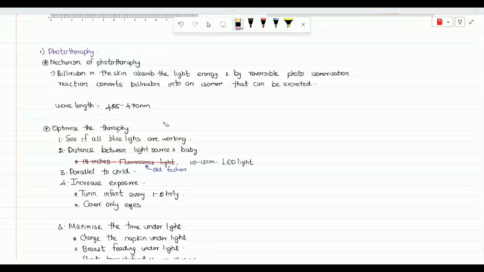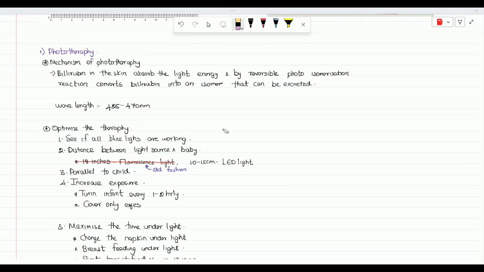We have to make sure that both the lights are working. And we also have to know the exact distance to keep the baby. This is the new one, 10 to 15 centimeters. Earlier it was mentioned as 18 inches. Earlier they used fluorescent light, but now all the phototherapy machines that we use have LED light. So just remember that.